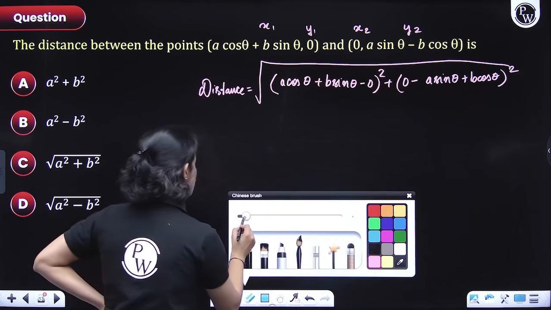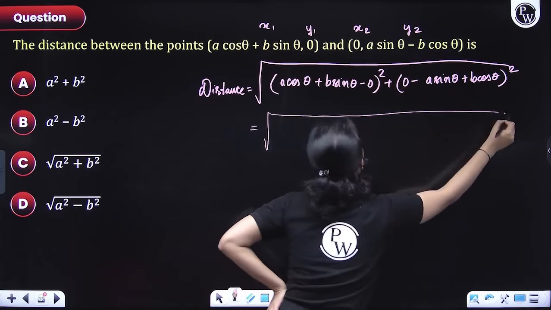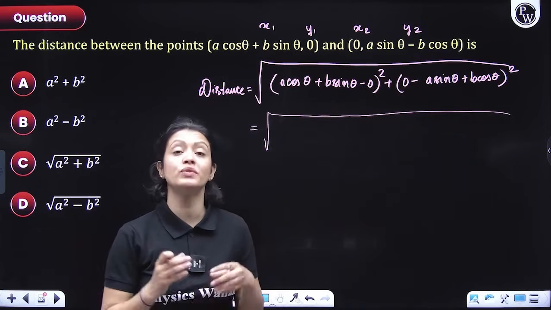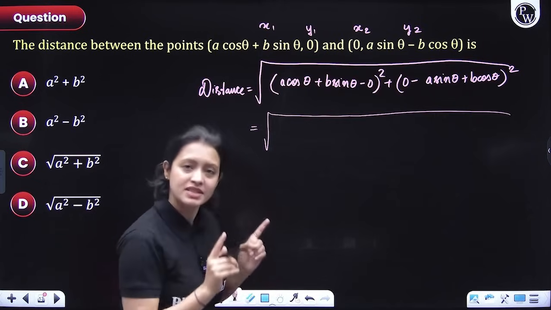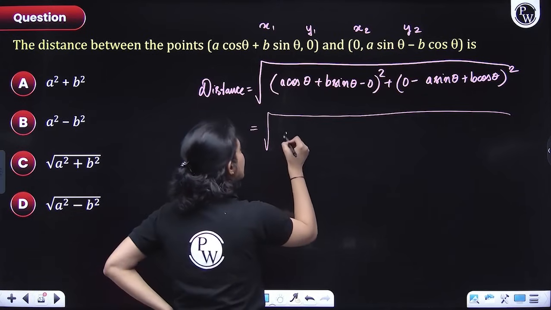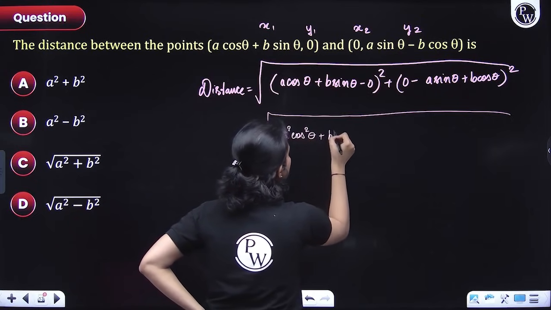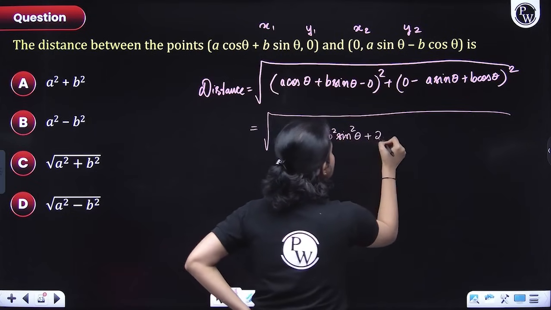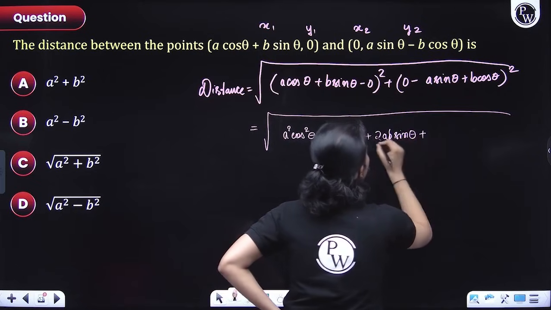So let's do this quickly. So what we will have? Let's open this up because 0 is gone. So (a cos theta plus b sin theta) whole square. So we'll use the identity (a plus b) whole square. That would be the first term square plus the second term square plus 2ab, first into second term. So what will I get? I'll get a square cos square theta plus b square sin square theta plus 2ab cos theta sin theta. Yes, everyone?